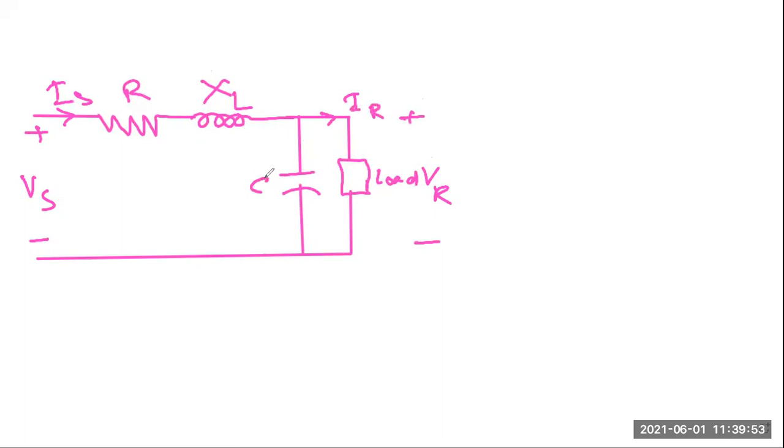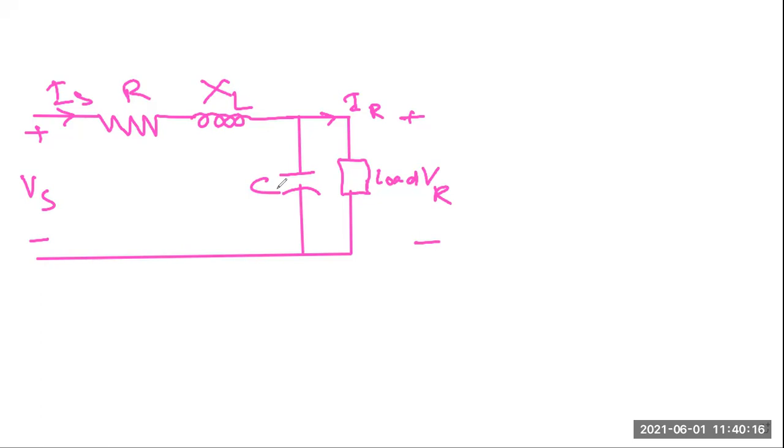This is the capacitance C. Is the circuit clear? So we can understand that this capacitance value is distributed throughout the length of the line. But when we are considering the effect of the capacitance, we need to consider its value at the end of the circuit.